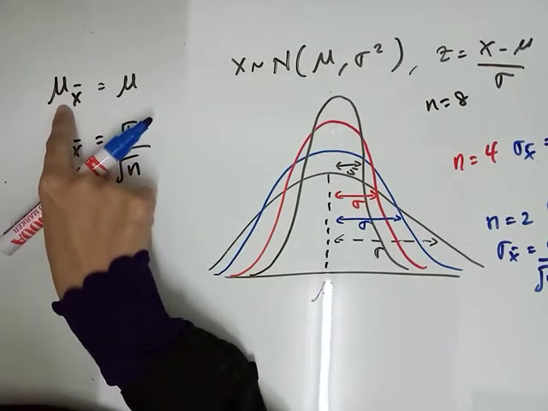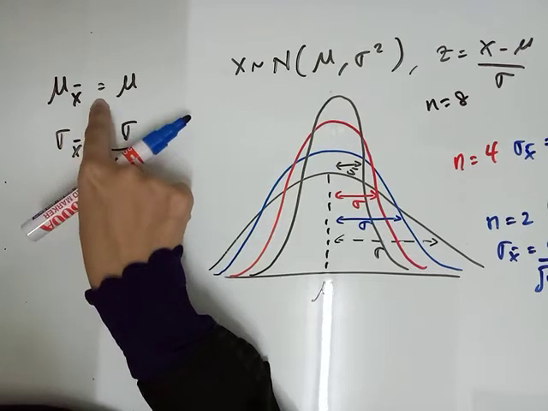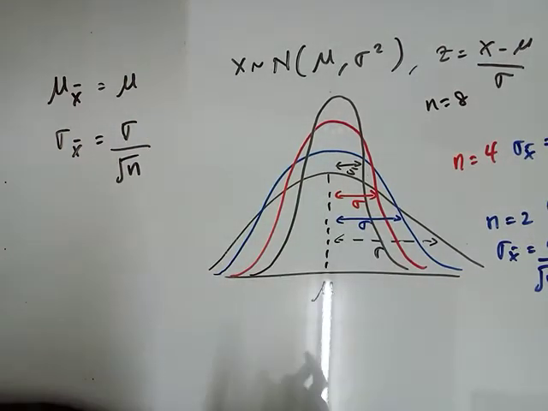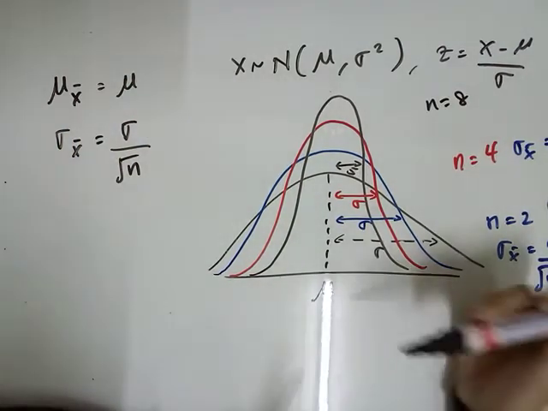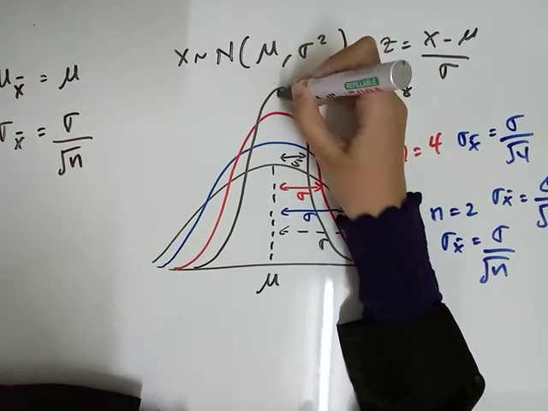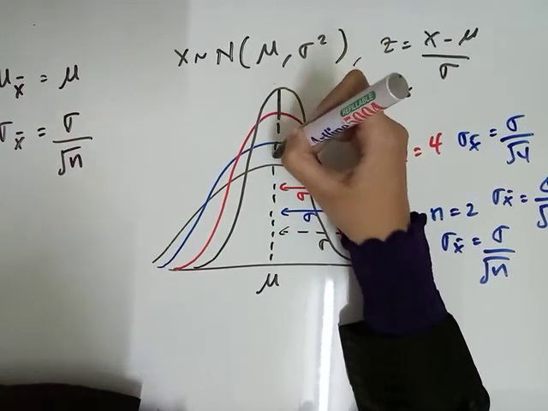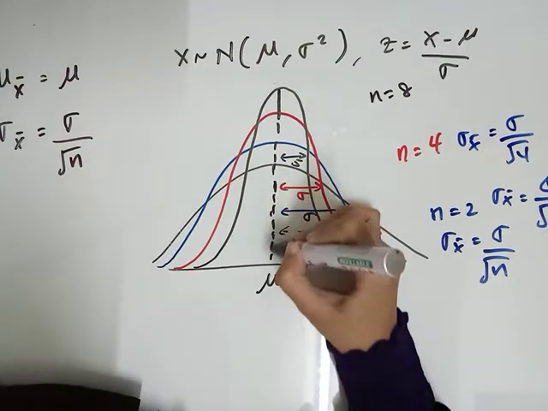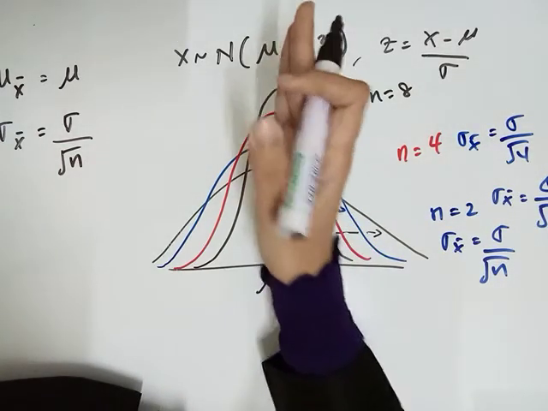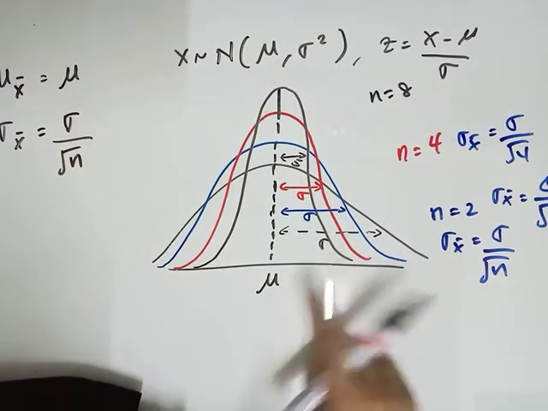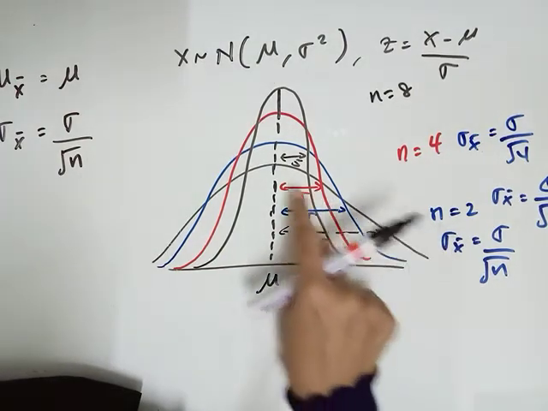But mean of the sample mean is equal to mean of the population. Why? Because it is still the same with the symmetry at the mean of the population. Dia still kekal dekat mean of the population. Cumanya yang berubah adalah standard deviation dia saja.